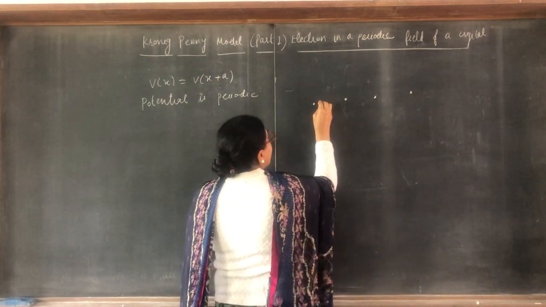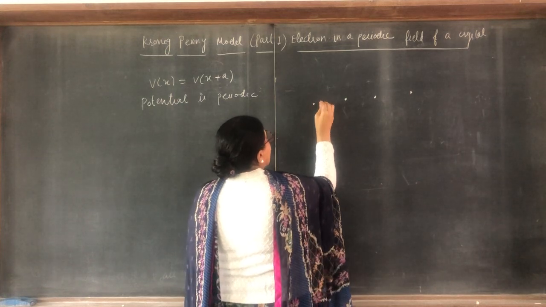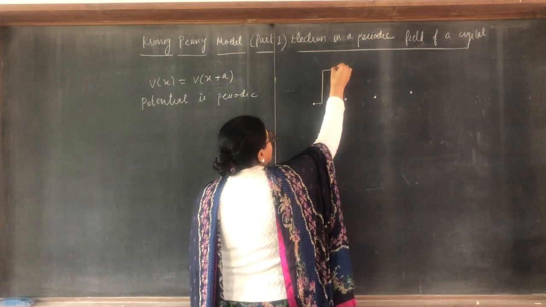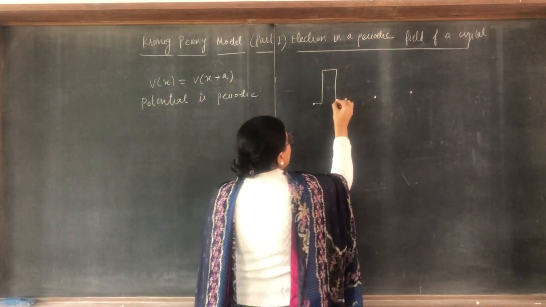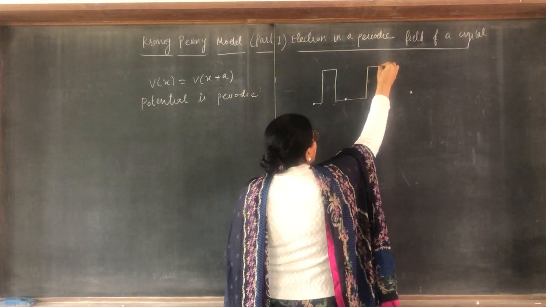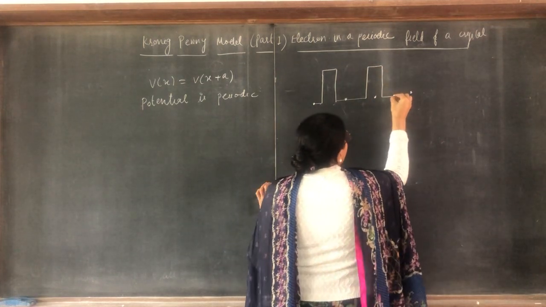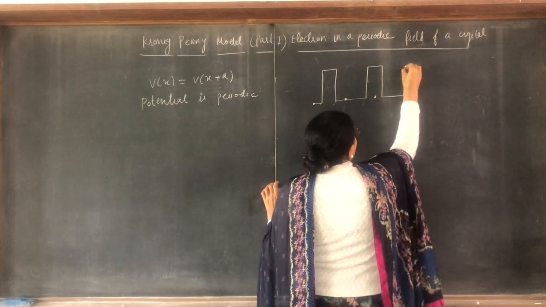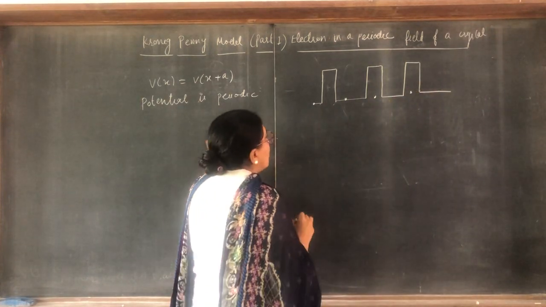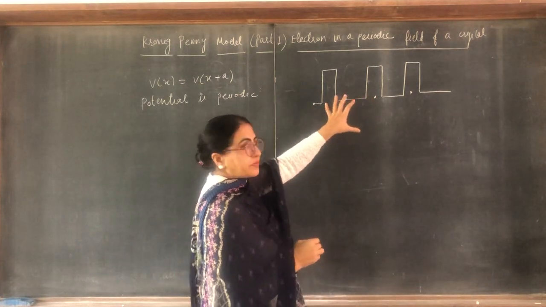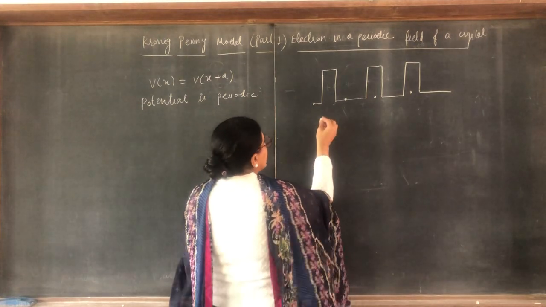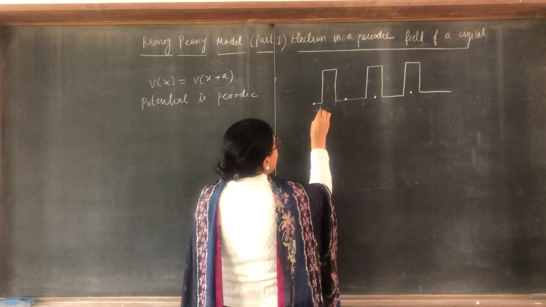Here we take the strips like this, and the motion of the electron like this. Clear? Then again like this, and so on. The potential is periodic, and he took minus V0.